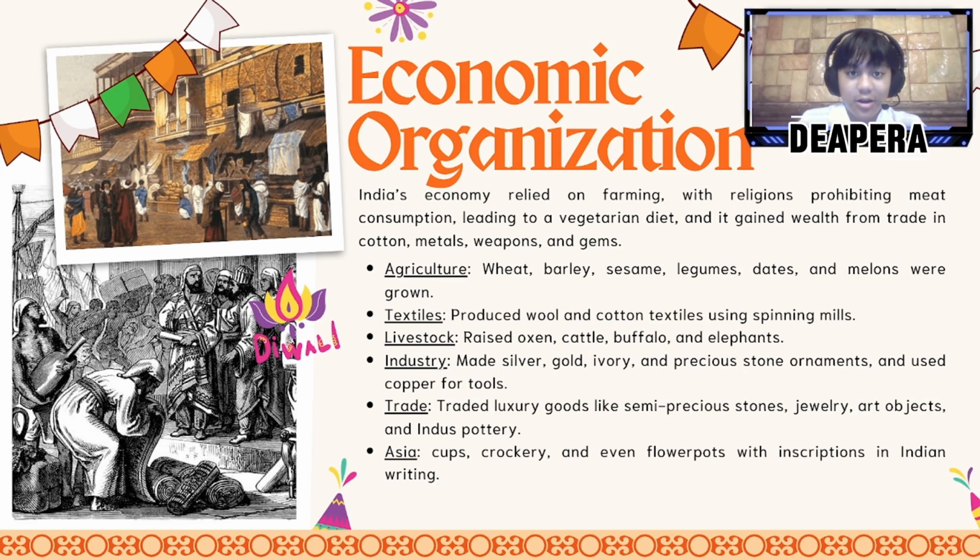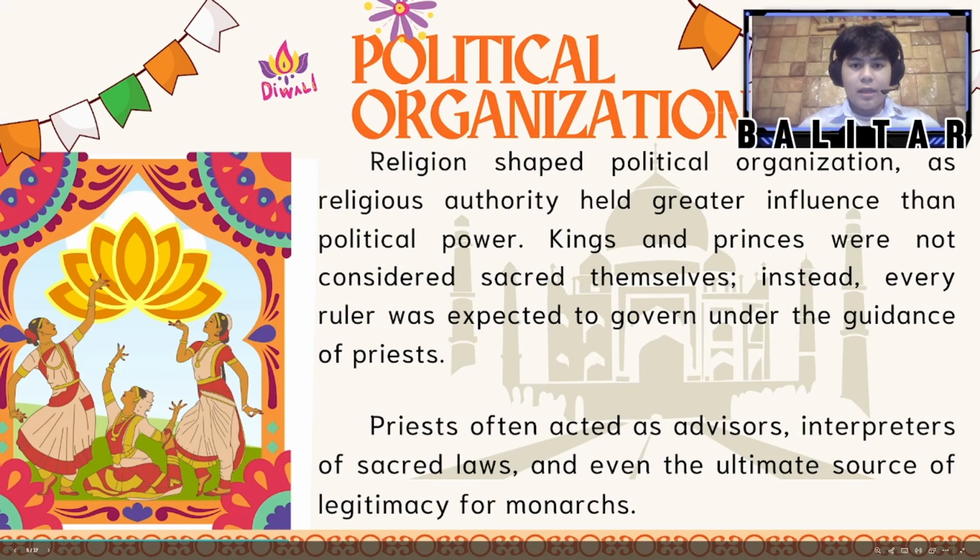Industry thrived with silver, gold, ivory, and precious stone ornaments, while copper was commonly used for tools. Trade brought great wealth, as India exported luxury goods like semi-precious stone, jewelry, art objects, and Indus pottery. Across Asia, Indian-made cups, crockery, and even flower pots were found, often inscribed with their unique writing system.